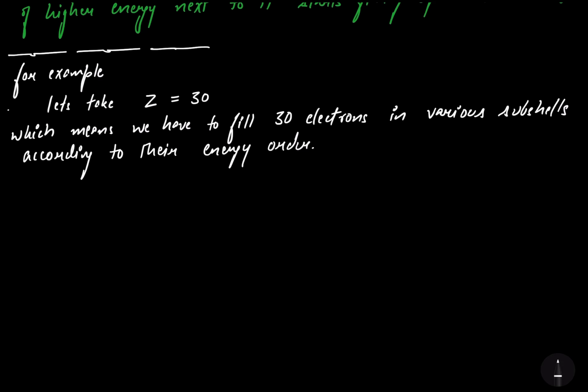I have told you, in case of s subshell, we have one orbital. One orbital can accommodate maximum of 2 electrons.